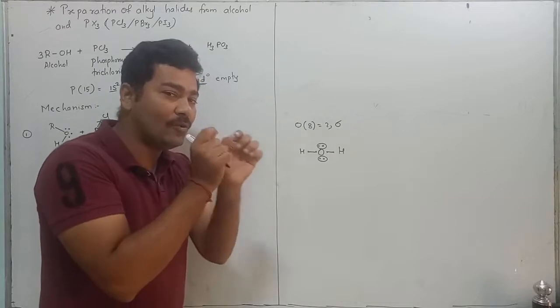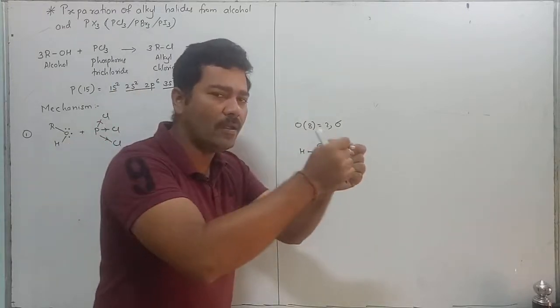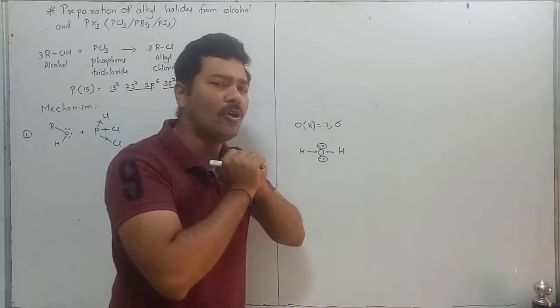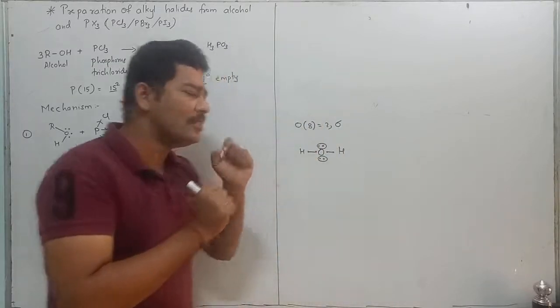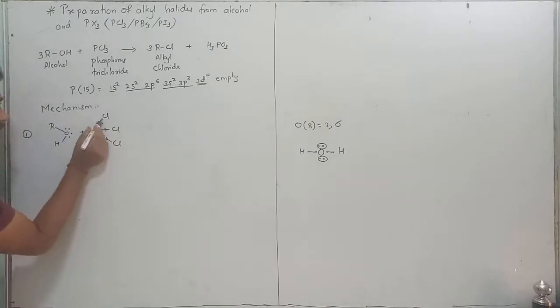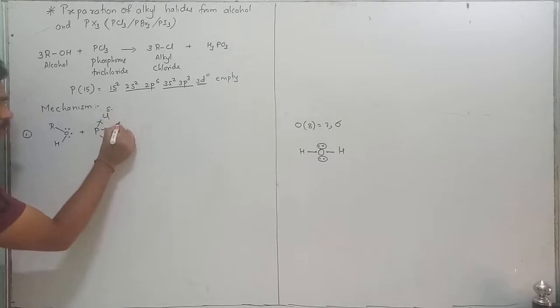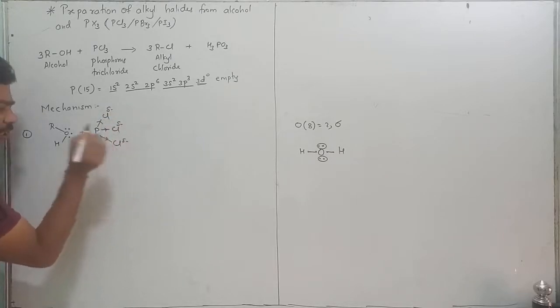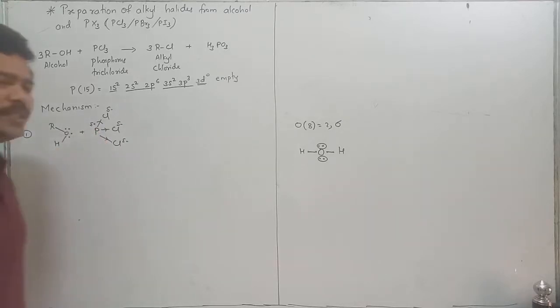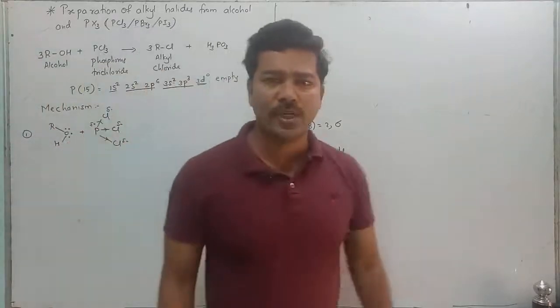As we know, sodium donates an electron and carries a positive charge, while chlorine accepts the electron and carries a negative charge. Similarly, chlorine has the ability to attract this shared pair of electrons, so it carries a partial negative charge, due to which phosphorus carries a partial positive charge.